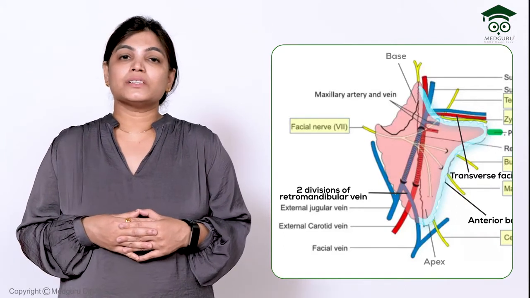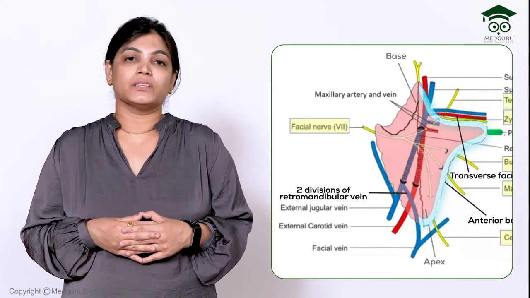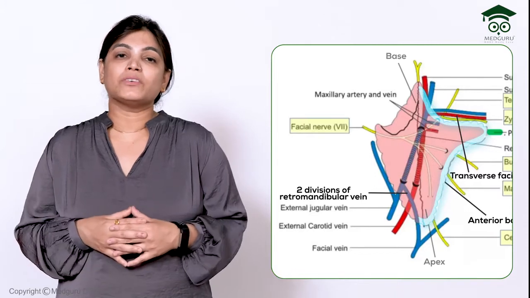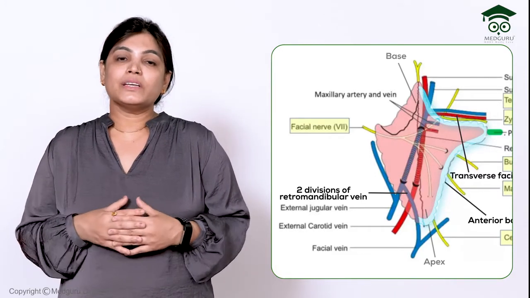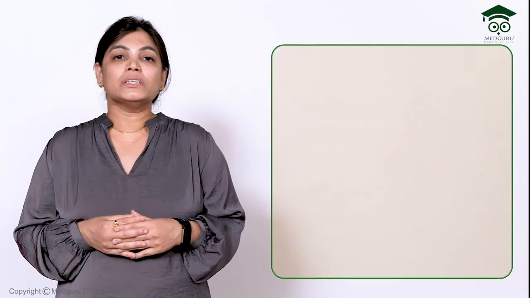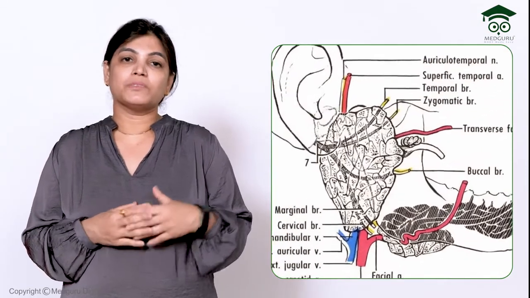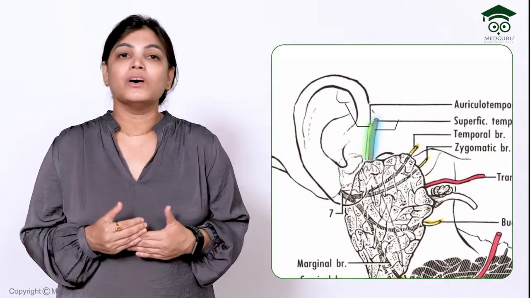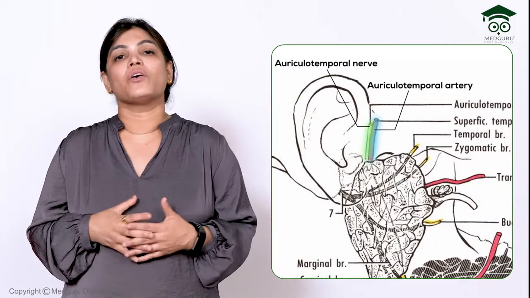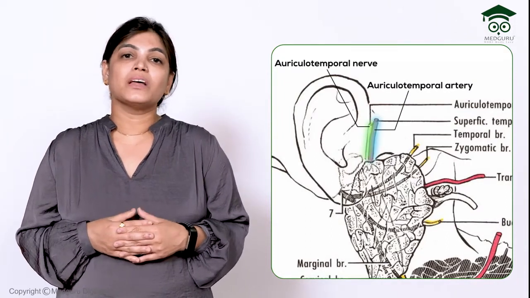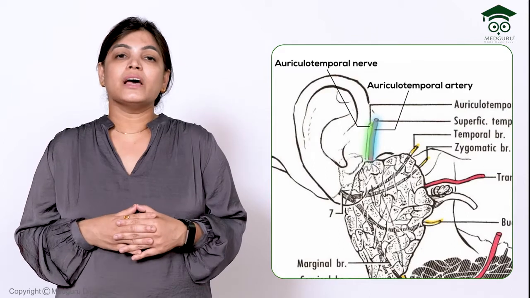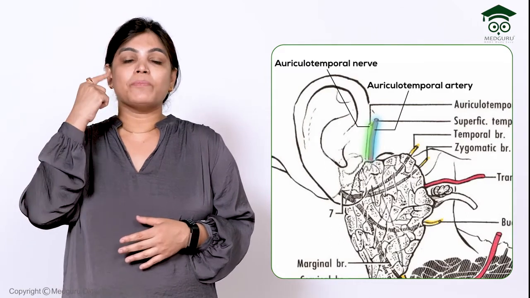Then coming to the structures related to the posterior border. From the posterior border of the parotid gland emerge the auriculotemporal nerve and vessels. So we have got emergence of the auriculotemporal nerve, auriculotemporal artery and auriculotemporal vein. So we have discussed all the structures emerging from the periphery of the parotid gland.